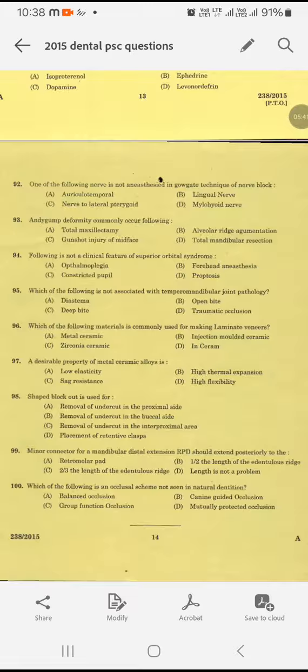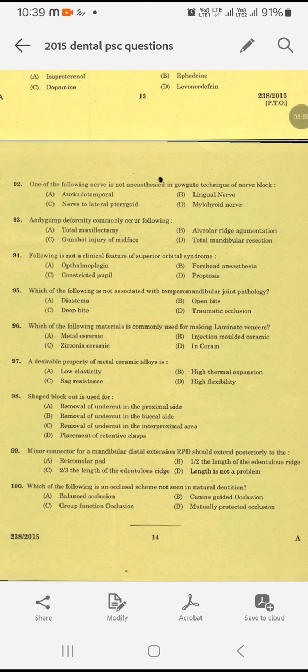Question number 96. Which of the following material is commonly used for making laminate veneer? Metal ceramic, injection molded ceramic, zirconia ceramic, or In-Ceram? The material which is commonly used for making laminate veneer is injection molded ceramic. Injection molded ceramic.